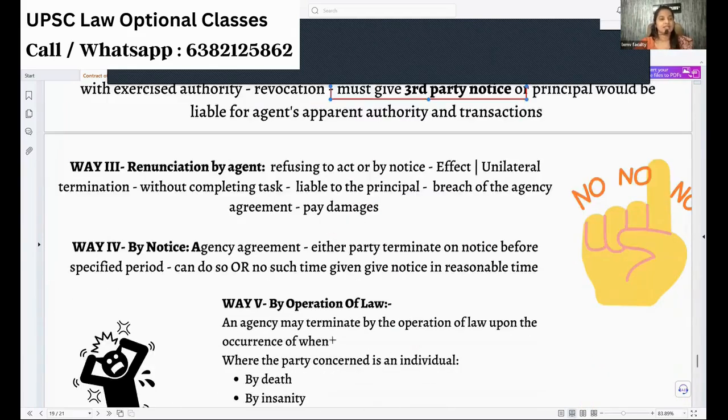Okay, next, renunciation by the agent. It is not that only the principal can revoke. The agent also can get fed up and say that I don't want your agency. You are not my principal. So imagine the same thing. I have asked the person to paint my house, even painting my nails sometimes. What I will do, I will first ask for red color and put that red color on my nail.